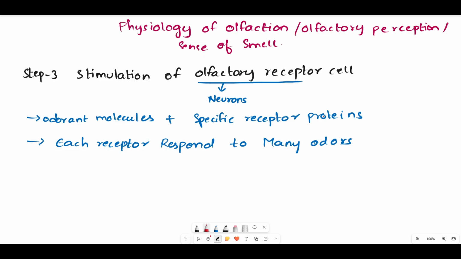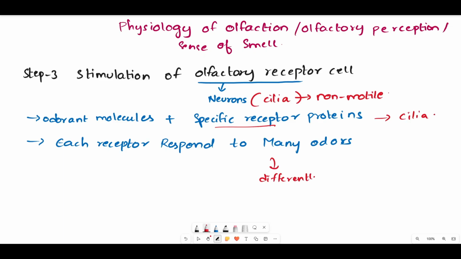Coming back to the third step, what points will be included here? The third step is the stimulation of the olfactory receptor cell. Here the olfactory neurons have cilia that are non-motile. The odorant molecules bind to the specific receptor proteins present on the cilia, and each receptor responds to many odors differently.